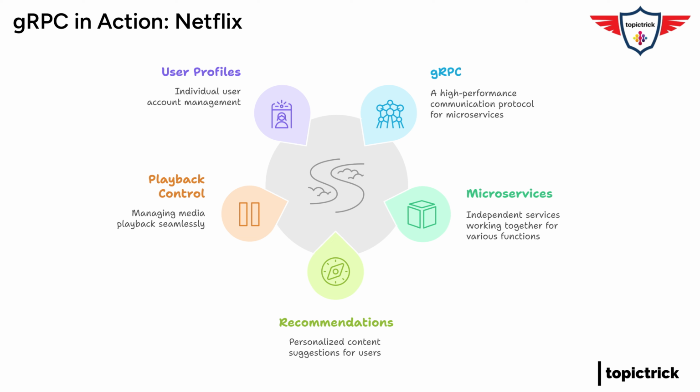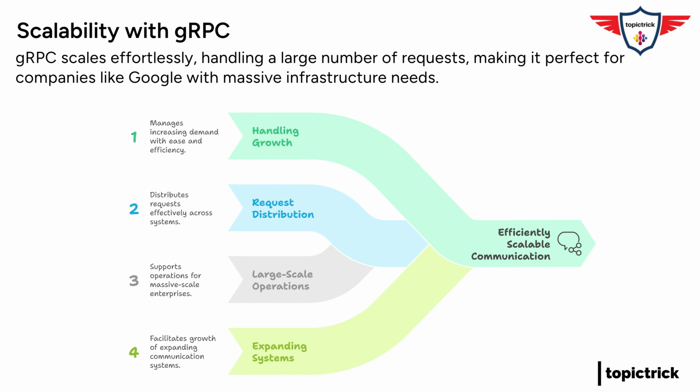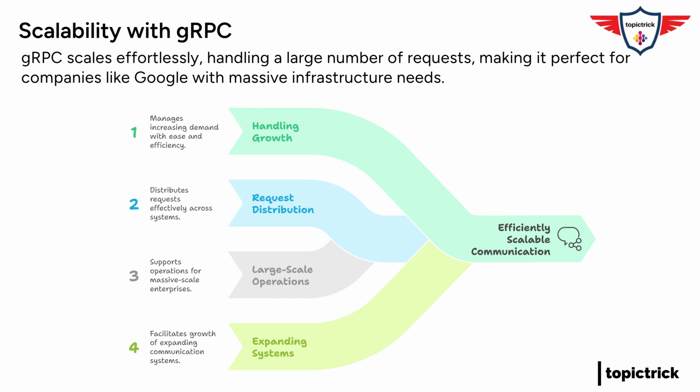It's pretty amazing when you think about it. Something as simple as watching a show involves this whole network of services talking to each other. It does, and it shows how important communication is for modern apps. But we've talked about efficiency and security. What about scalability? Can gRPC handle growth? That's a good question. Apps are constantly evolving and growing. And gRPC is built for that. It can handle tons of requests and distribute them efficiently across multiple servers. No sweat. So it's like having a communication system that can expand as your app grows. Exactly. This is crucial for companies like Google that operate at massive scale.